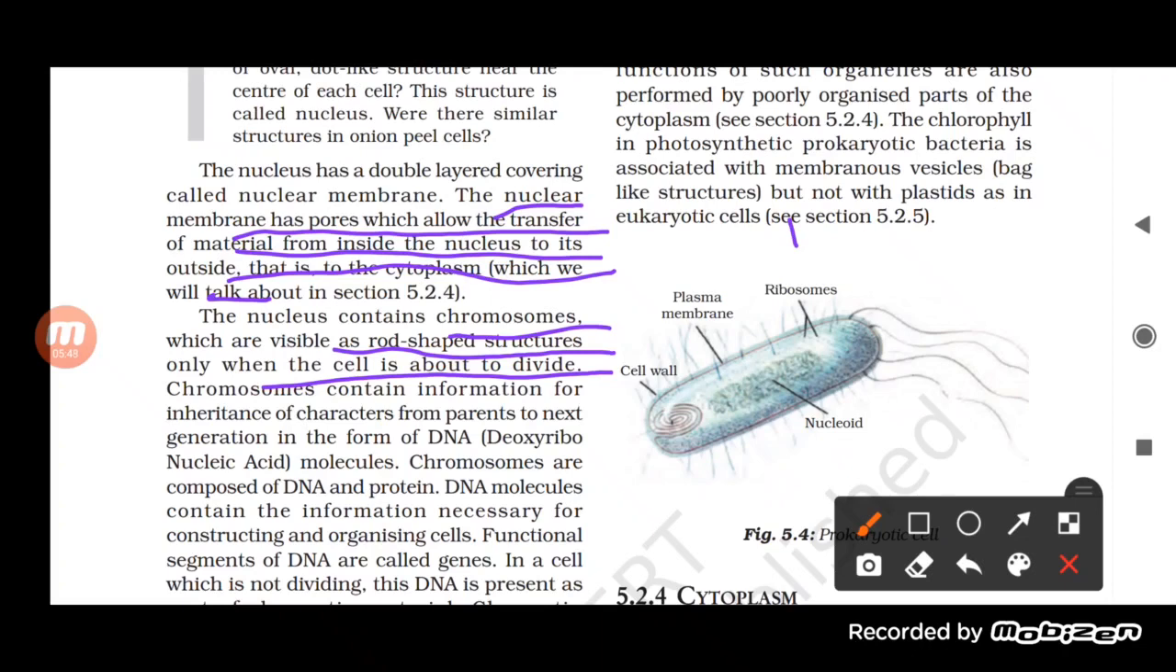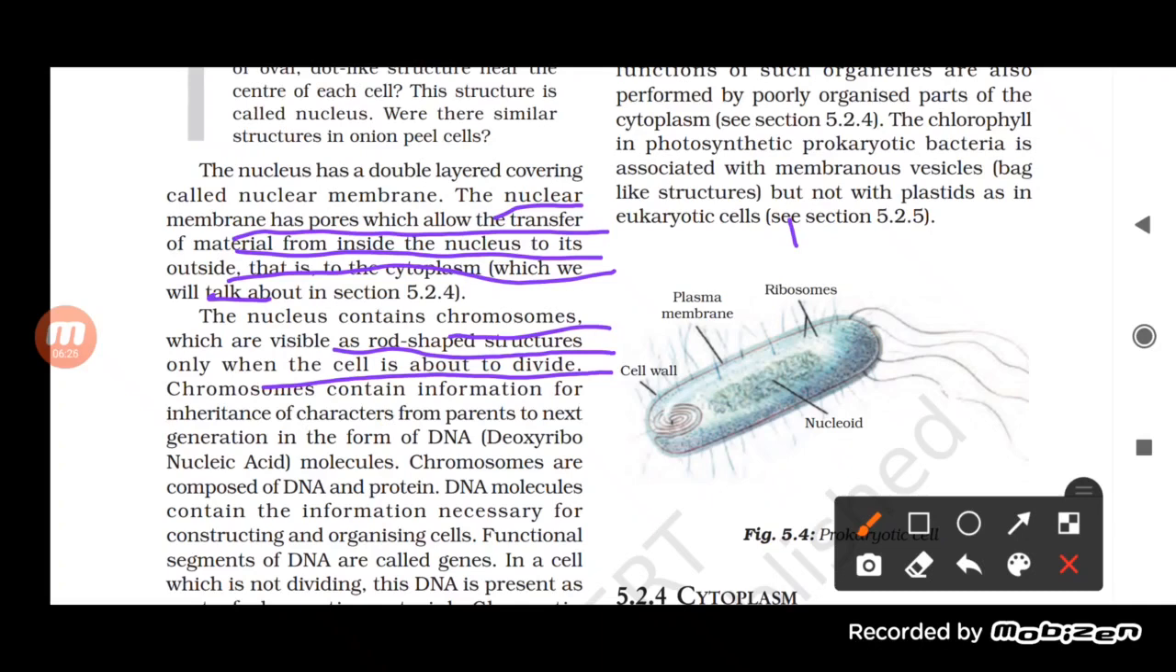Now, if we look at the chromosome, it is made up of two things. First is DNA and the second thing is protein. So histone protein and DNA both give rise to the chromosome, which carries the information of the parents to the offspring. Okay. So the chromosome is that rod shaped structure, and it is composed of two things, DNA and protein.